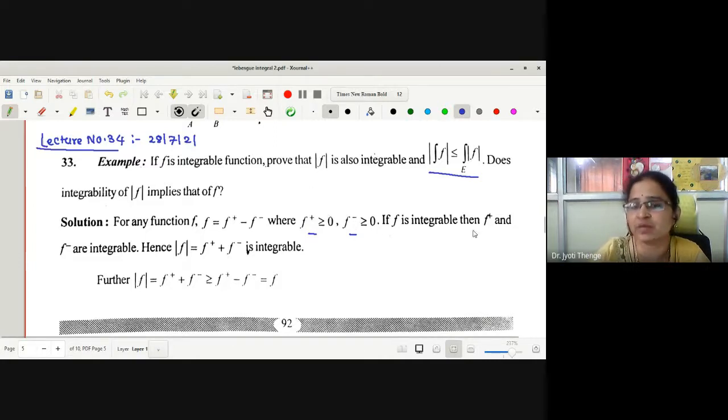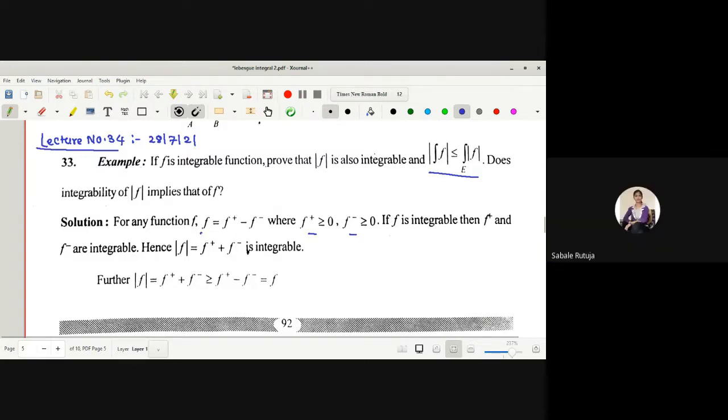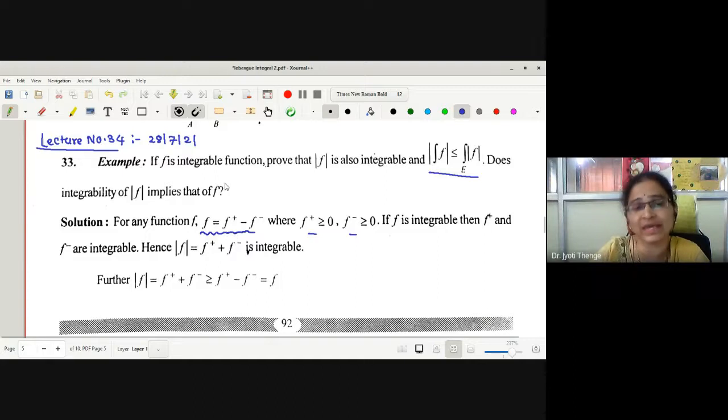If f is integrable, may I say both f plus and f minus are integrable? Because if one of them is not integrable, can we say that the function f is integrable? No, ma'am, it is not. Therefore, knowing f is integrable, one can say that f plus and f minus are integrable.